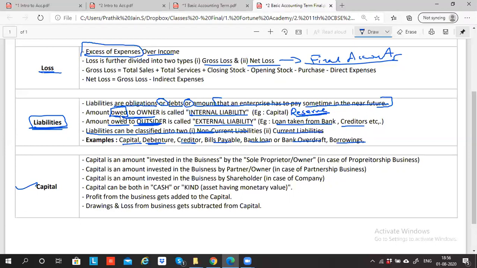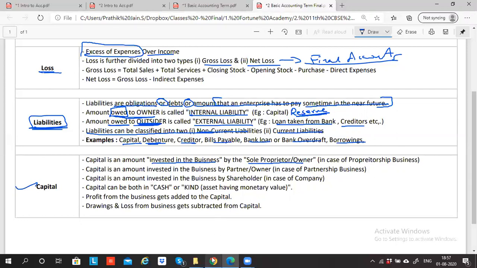So if I have to pay to the owner, it is called internal liability. If I have to pay anything apart from the owner, it is called external liability. So what is capital? We discussed. Capital is an amount which is invested in the business by whom? By a sole proprietor.